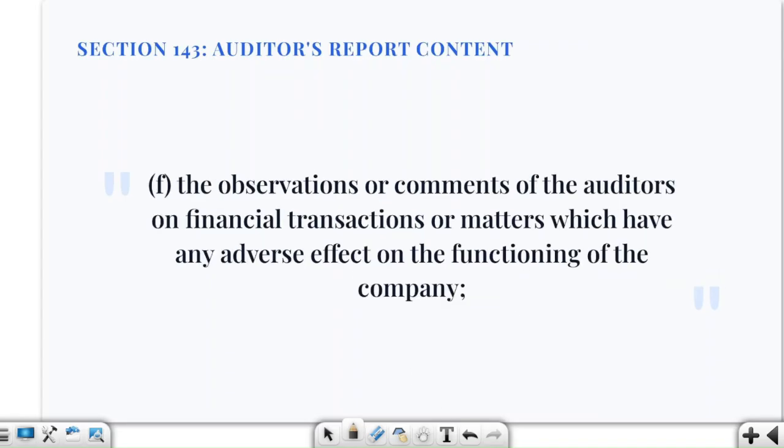Next, adverse effect on the company's functioning. The auditor must make observations or comments on financial transactions or matters that have an adverse effect on the company's functioning, that have an unfavorable impact.